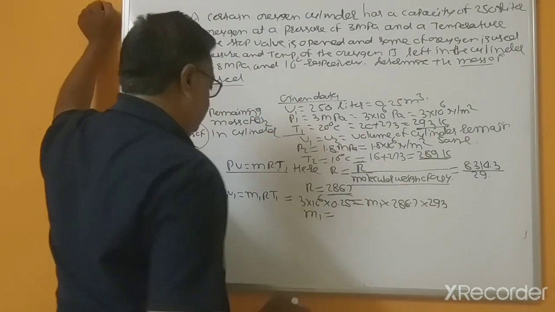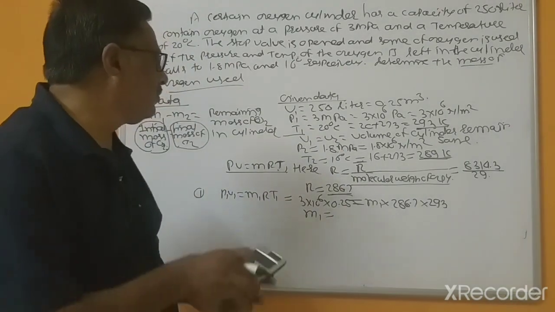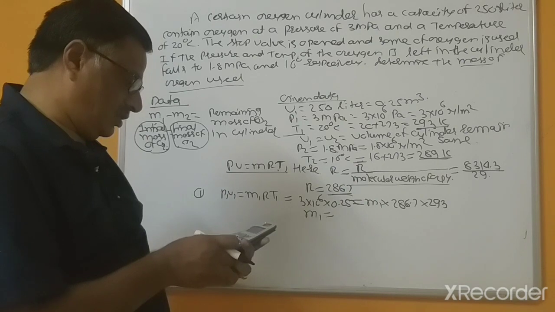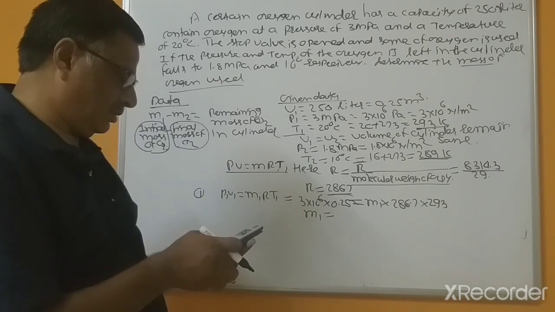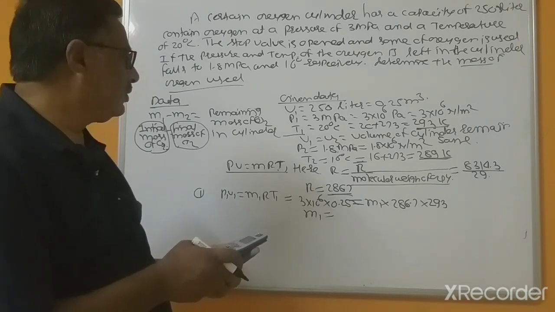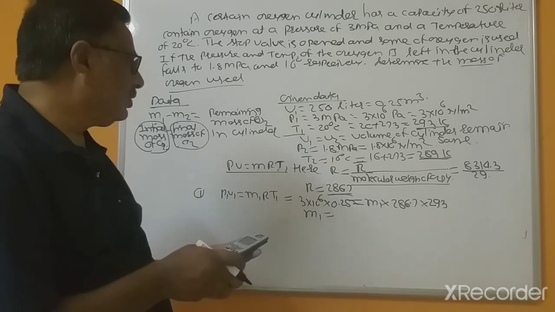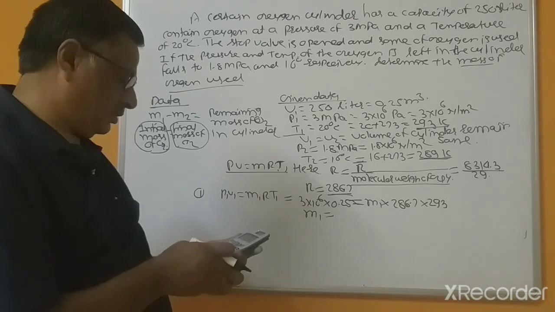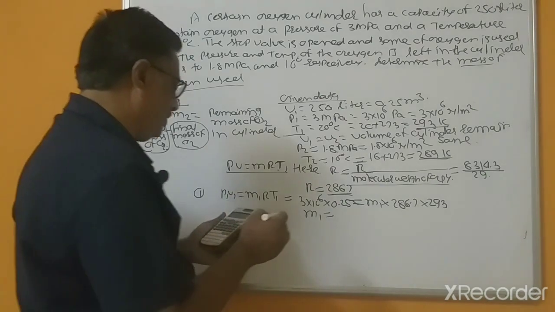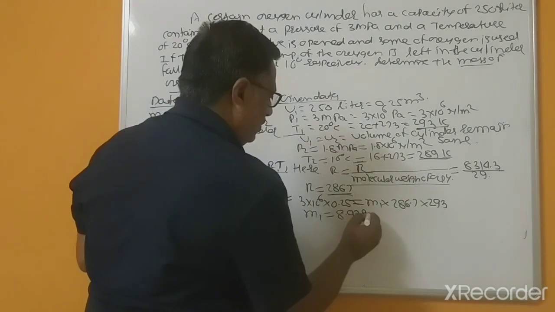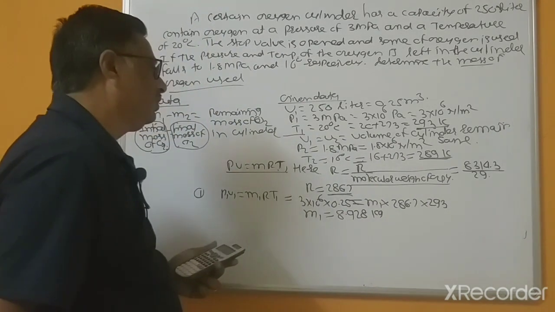M1 equals 3 into 10 to the power 6 multiplied by 0.25 divided by 286.7 into 293. M1 equals 8.928 kg.